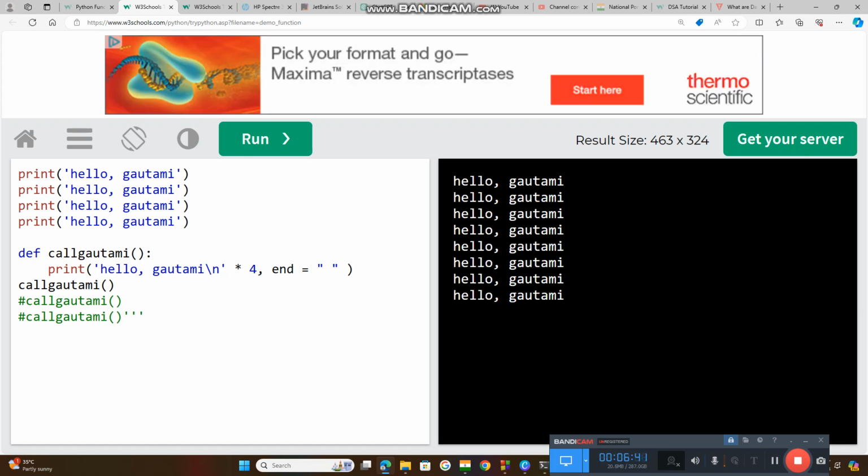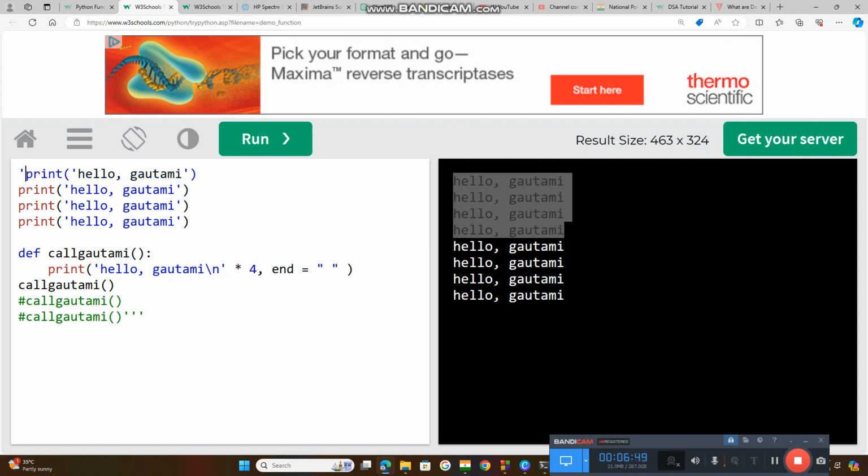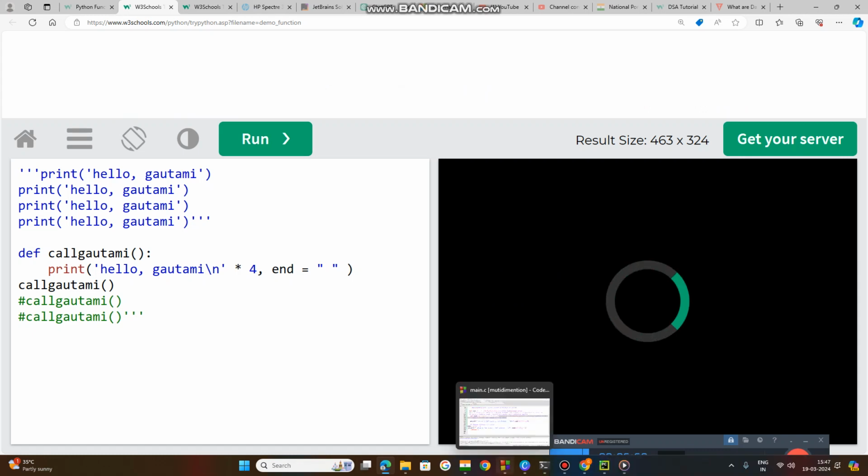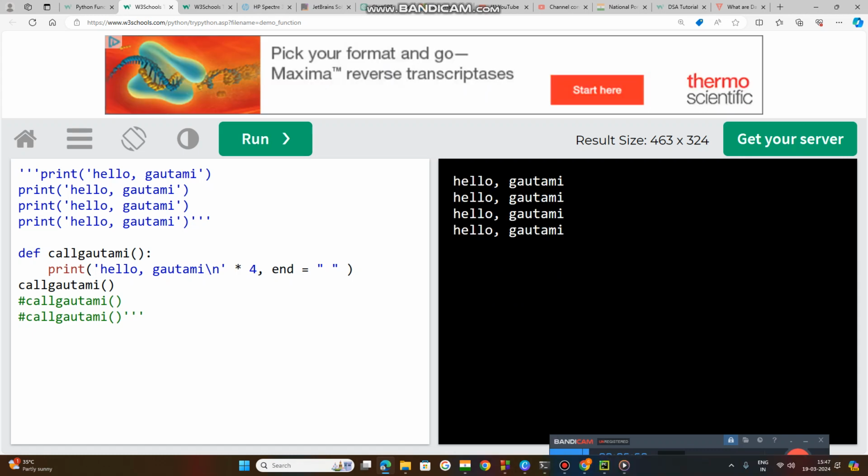See, manually every time copy and paste. So for this I am keeping triple quotes, this print I am keeping in triple quotes as a comment. Now if I run the code, see what happened. The printout comes 4 times in total, and this is run only by calling your function, by calling your function.